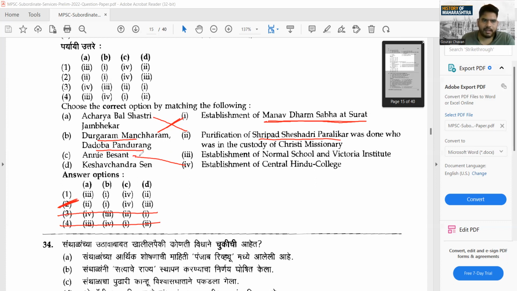So see, at least you can cut two options from the basic knowledge we have. You have to go into a bit more detail for this, but you have the basic knowledge. On the basis of basic knowledge you can cut two options very easily. So basic knowledge gives you 50% probability of getting it right. This is the advantage of just reading simple books.